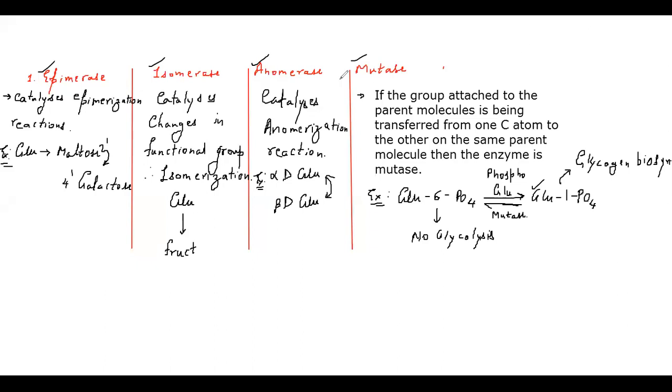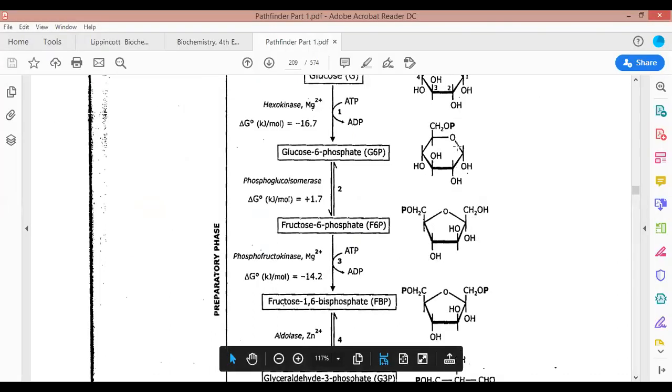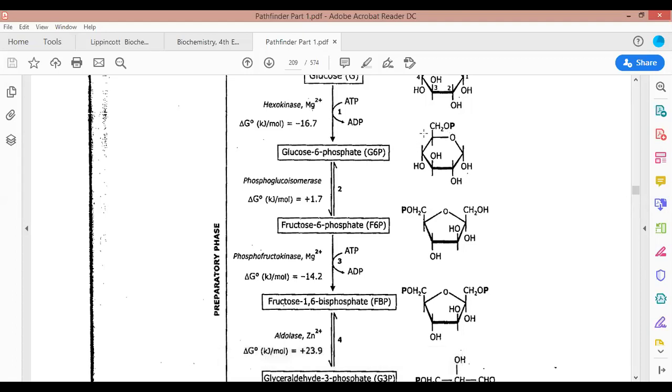And now see this. Now you might be confused, sir, what is this anomeric carbon atom? We didn't know how these anomerases work. Now please look here. See, anomeric carbon atom is the carbon atom which is involved in the formation of a ring shaped structure. The carbon atom that is involved in the formation of the ring is called the anomeric carbon atom. For the glucose molecule, this anomeric carbon atom is always the first carbon atom, and for the fructose molecule, see how this ring would be formed when the second carbon attaches to the oxygen present at the fifth carbon atom. So for fructose, it is always the second carbon atom which is anomeric.